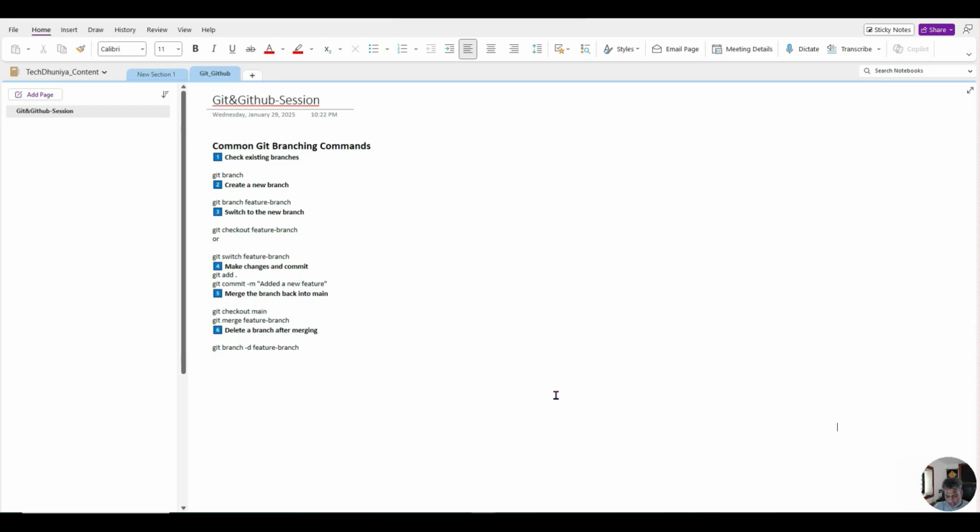So why do we need branching? Branching will help developers and DevOps engineers to do their day-to-day job very seamlessly. The reason is, if you create your own branch and make the necessary changes as per your requirement, it will not hamper any of the existing code or any of the other developers, so that we can work with peace of mind. So let me show you the lab.